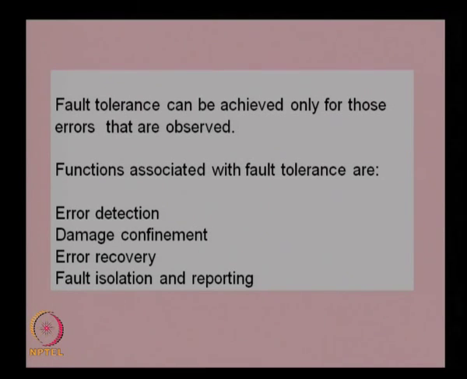And then fault isolation and reporting. So, we can see here fault isolation and reporting is the final one. Basically, you isolate that particular fault and report to the maintenance function or the maintenance module, so that you can take the corrective action. So, when all these four functions are provided, when you have the error detection, damage confinement, error recovery and fault isolation and reporting, then we are getting the fault tolerance in the system. And this can actually be provided in different ways. Different functions can be incorporated into the system in order to have all these four functions, and when we add these functions into the function architecture, then the fault tolerance function becomes possible in this particular system.